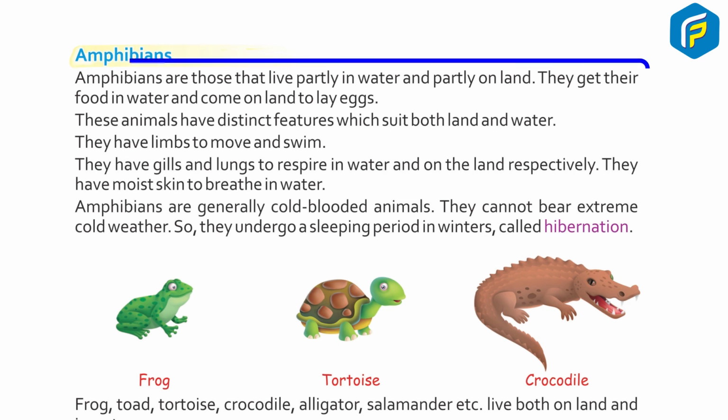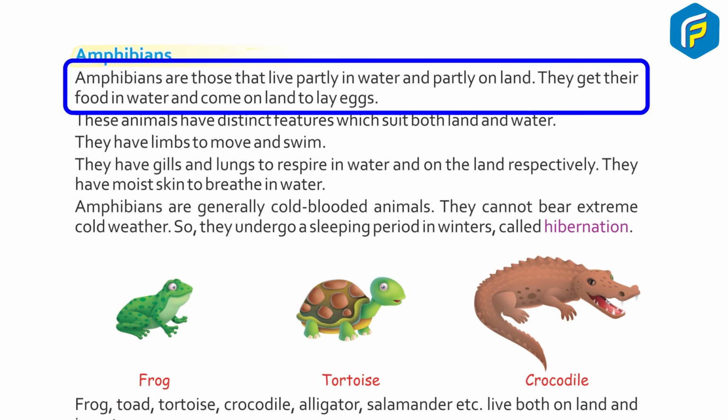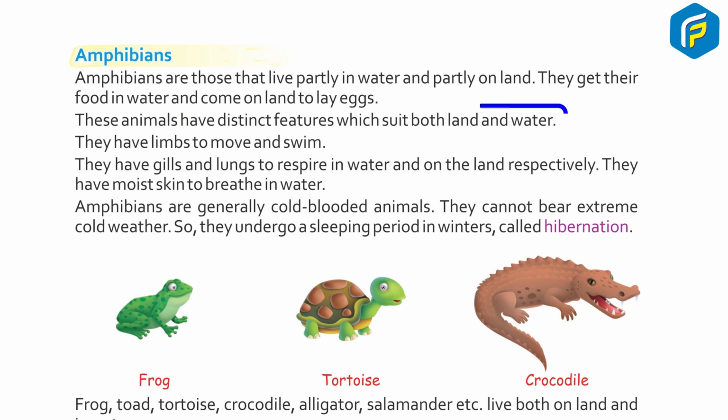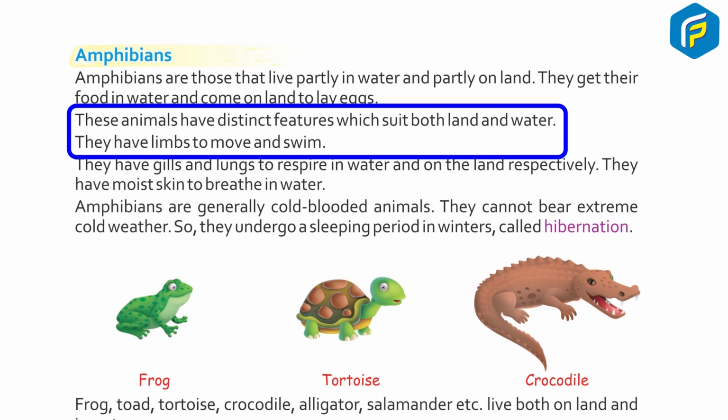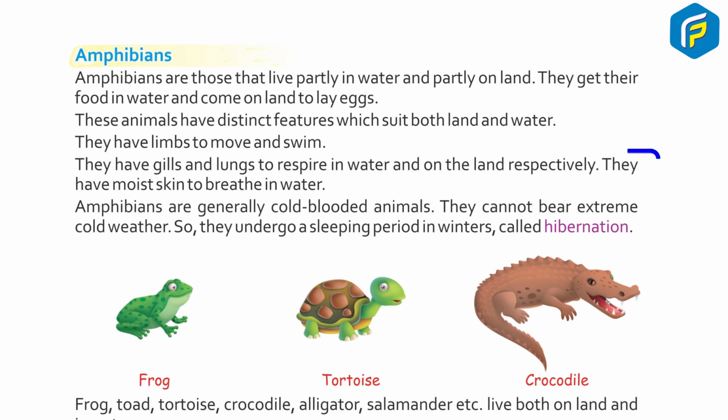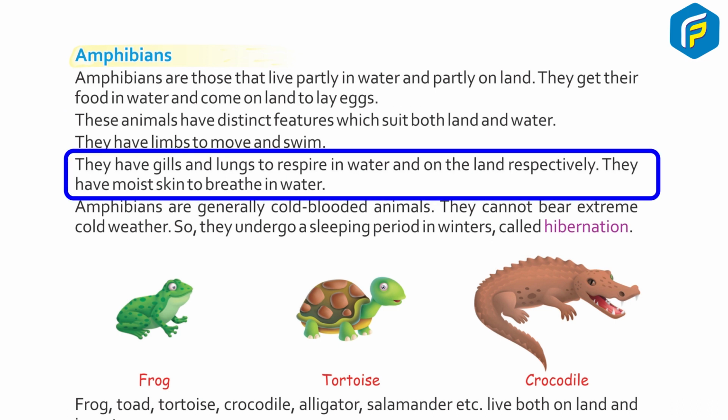Amphibians. Amphibians are animals that live partly in water and partly on land. They get their food in water and come on land to lay eggs. These animals have distinct features which suit both land and water. They have limbs to move and swim. They have gills and lungs to respire in water and on land respectively.